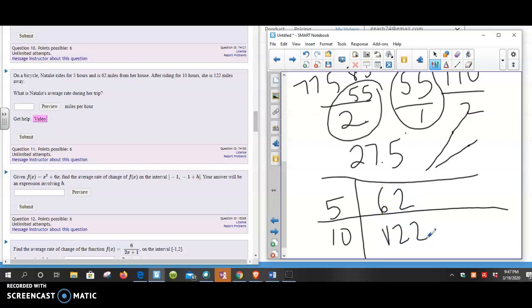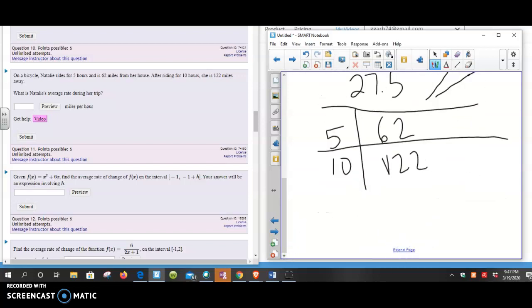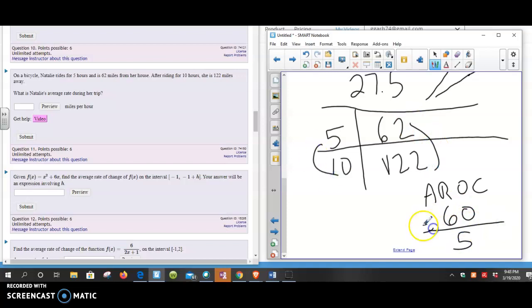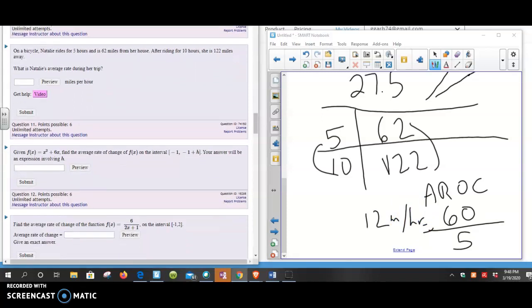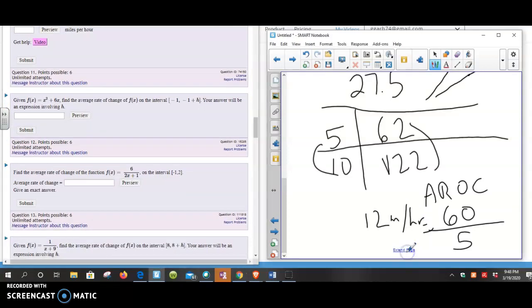So again, average rate of change, AROC. We know the change here is going to be 60. So she rides 60 miles during that 5-hour interval. That means her average rate of change is 12 miles per hour. That's her average speed in that case. And we have to have time for one more in this video.